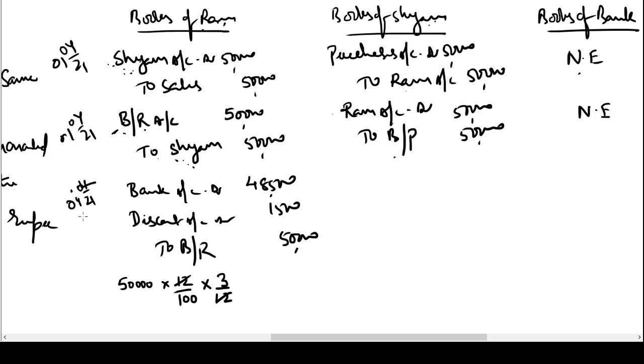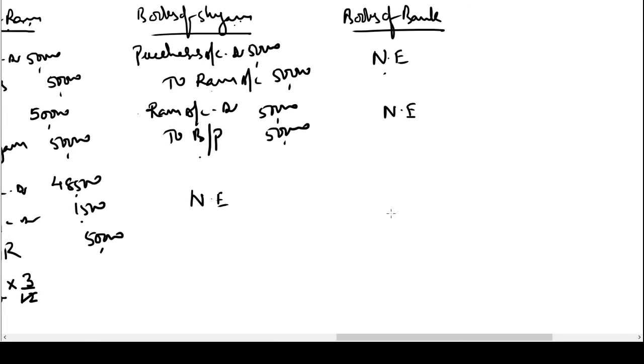4th April is the date of discounting. Due date of the bill is 4th July. You please calculate it on your own. The difference is the unexpired period of the bill, that is 3 months. Hence, the amount of 1,500 rupees discount is recorded here. In the books of Shyam, there will be no entry because Shyam is not a party to the transaction. What will be the entry in the books of bank?